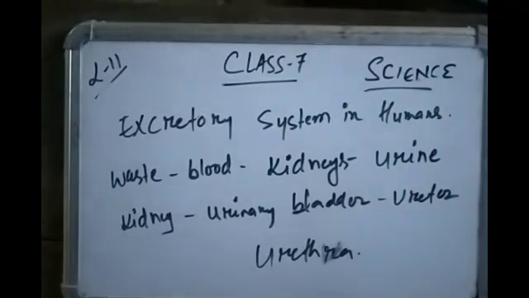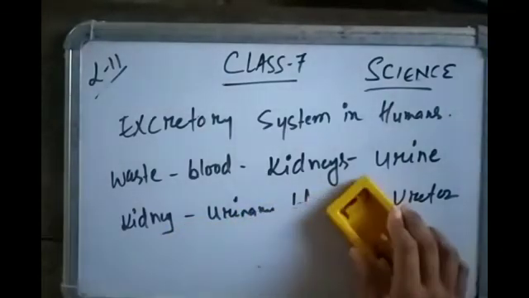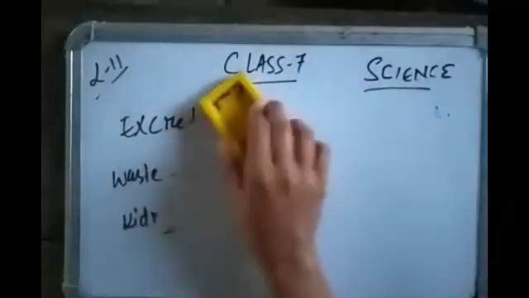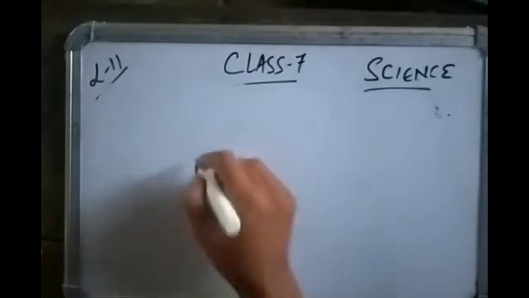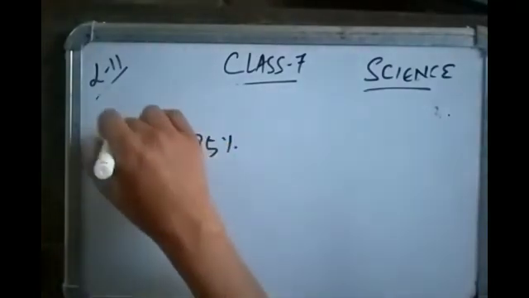An adult human being normally passes about 1 to 1.8 liters of urine in 24 hours. The urine composition is 95% water.